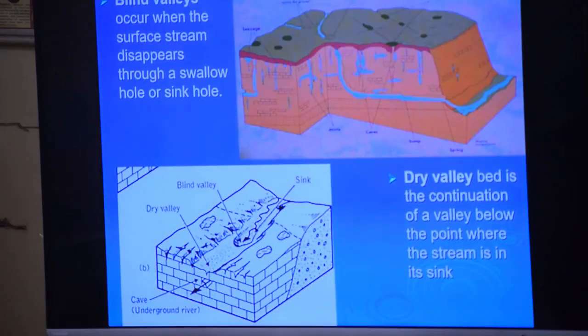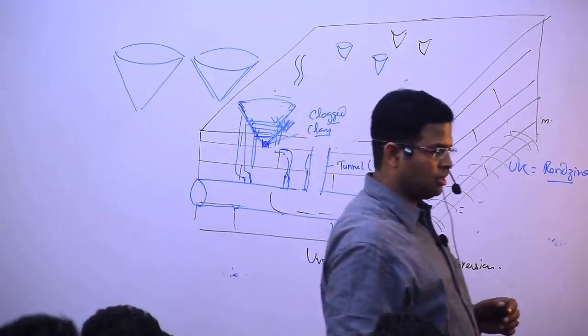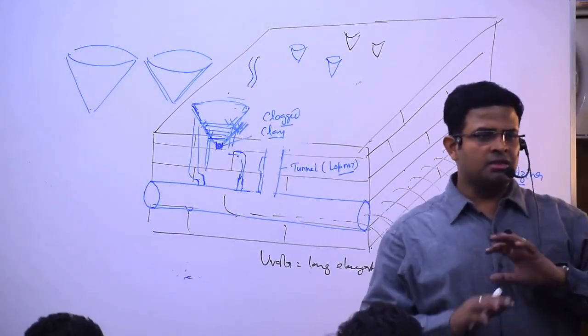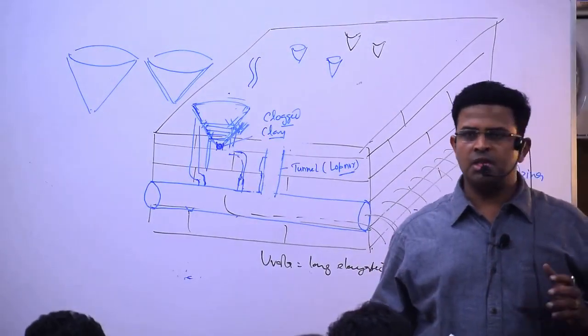Next I said blind valley and dry valley. Which are the two valleys I said? Blind valley and dry valley. What is known as blind? Who is blind? Who can't see? If there is complete darkness, can we see anything?